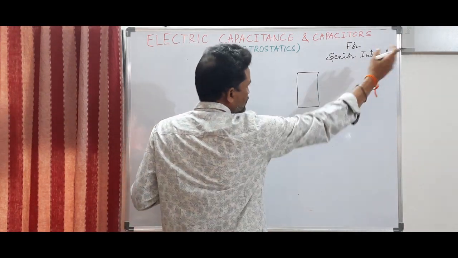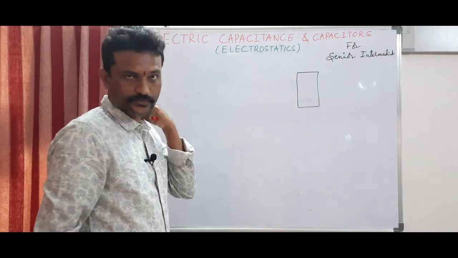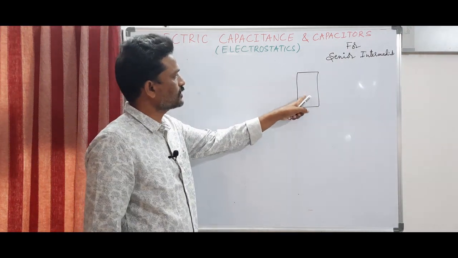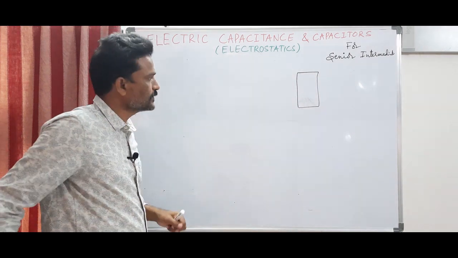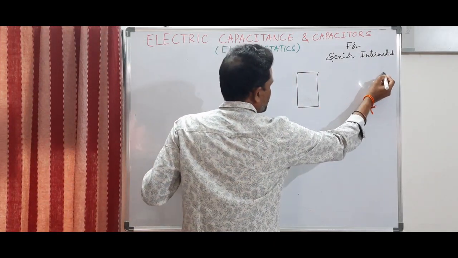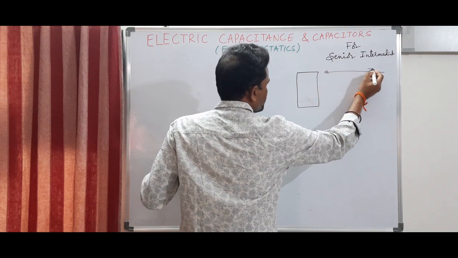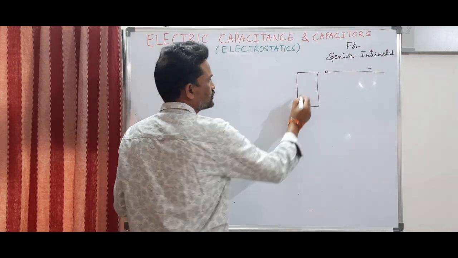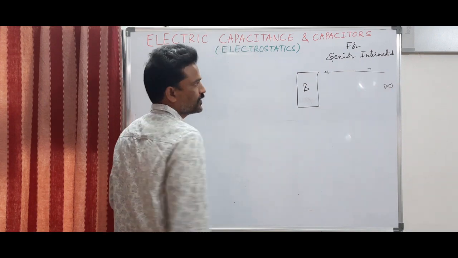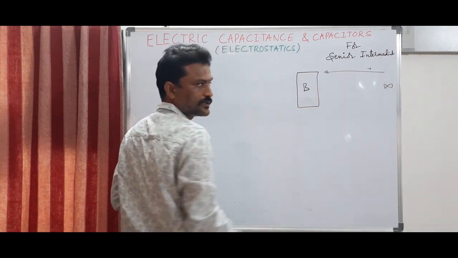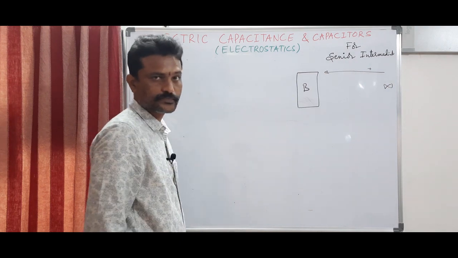Imagine the second cylinder is at infinity. So even a single conductor can also act like a capacitor, right? Now in this case I am bringing a unit positive charge from infinity. So this is my conductor B, the conductor A is at infinity. So bringing a unit positive charge, I have to do a lot of work.